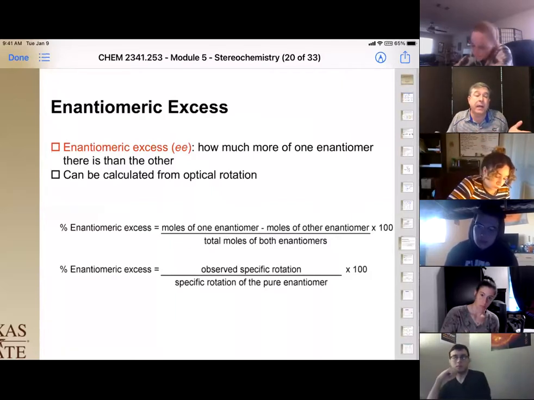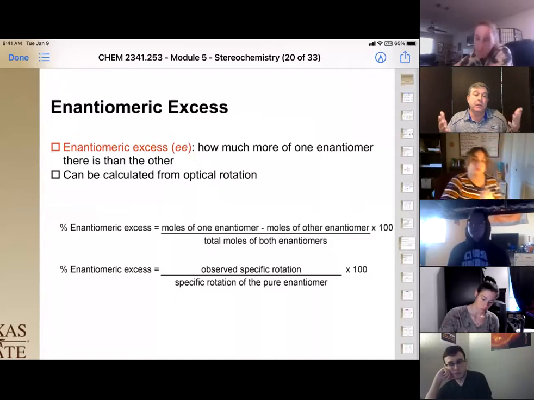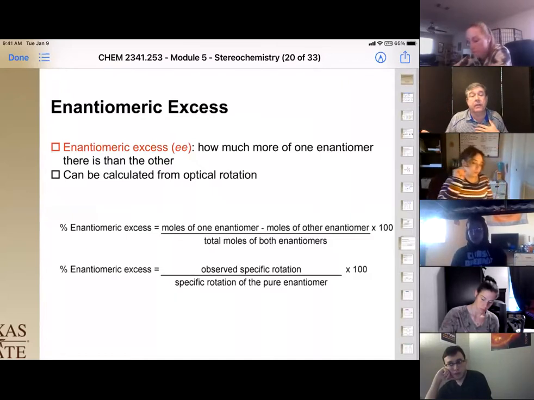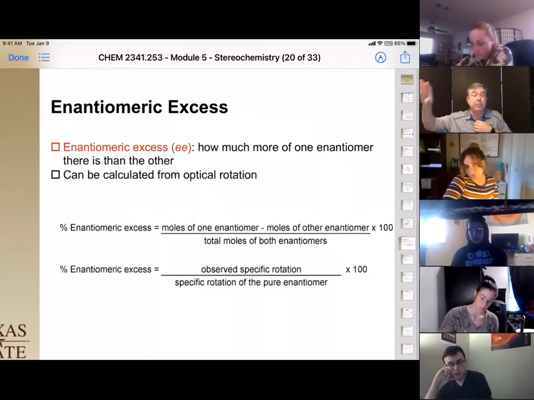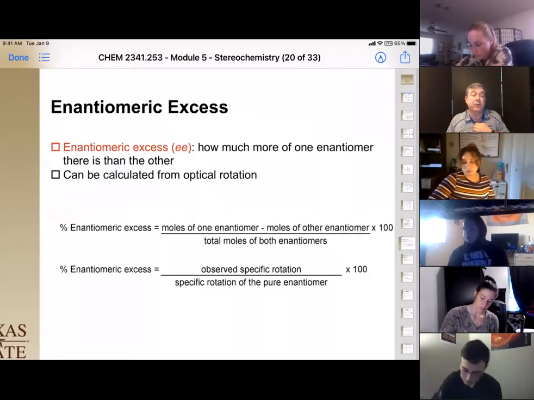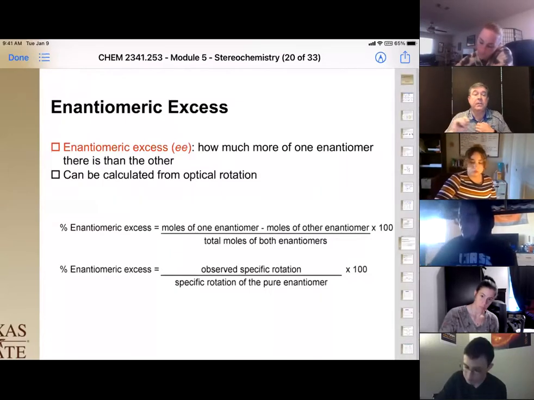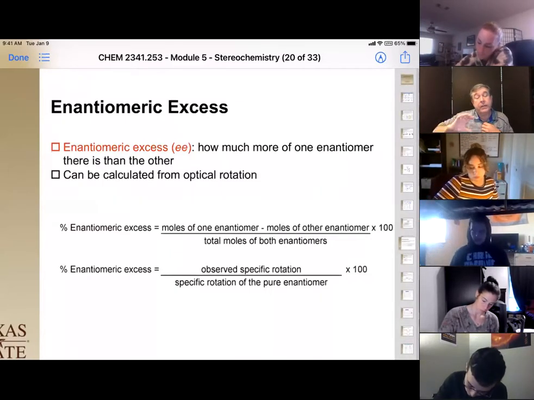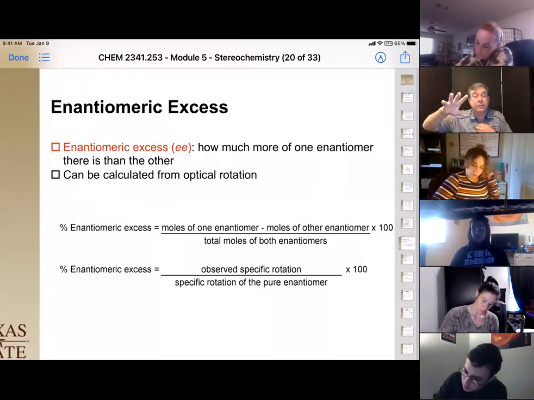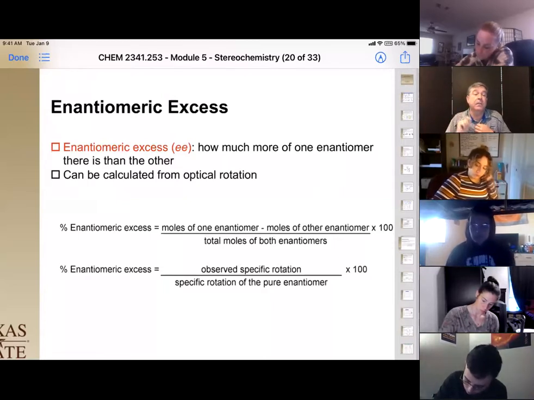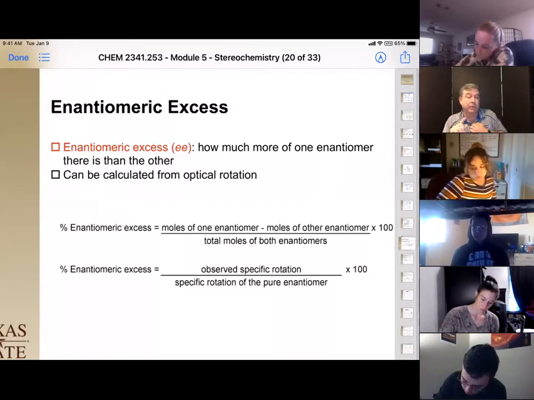And we can calculate that with a percentage by saying the moles of one enantiomer minus the moles of the other enantiomer divided by the total moles, and that should give us the number that we should see for our specific rotation observed for that mixture. And so that means we can actually do the other calculation, which would be the observed specific rotation divided by the specific rotation of a pure enantiomer. We can also get the enantiomeric excess.